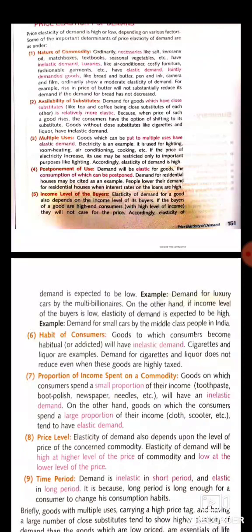Next is proportion of income spent on a commodity. For goods on which consumers spend a small proportion of their income, the elasticity of demand will be inelastic in nature. But on the other hand, for goods on which the consumer spends a large proportion of income, the elasticity of demand will be high.